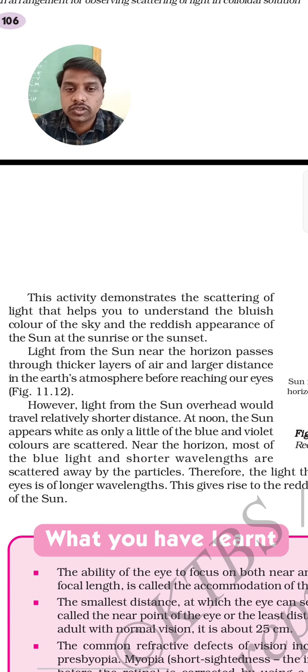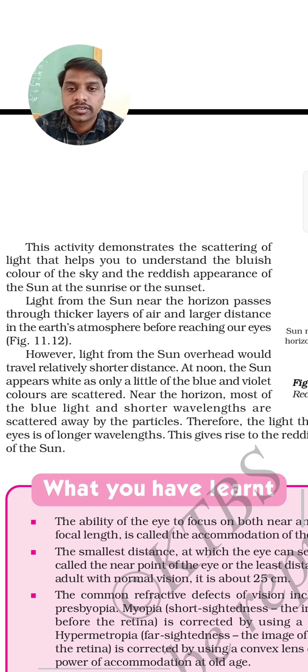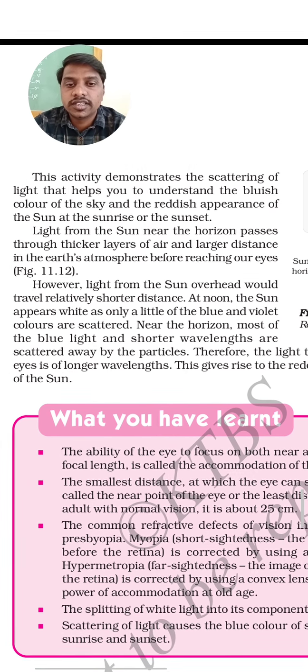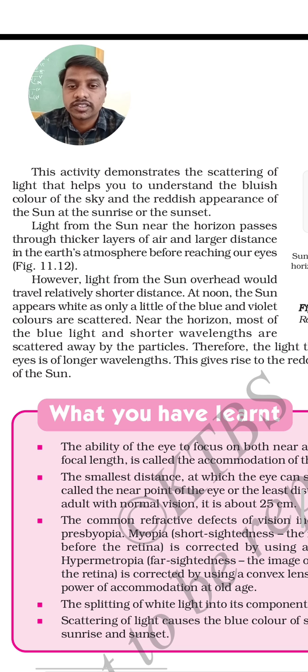This activity demonstrates the scattering of light, which helps you understand the bluish color of the sky and the reddish appearance of the sun at sunrise or sunset. Light from the sun near the horizon passes through thicker layers of air and a larger distance in the earth's atmosphere before reaching our eyes.